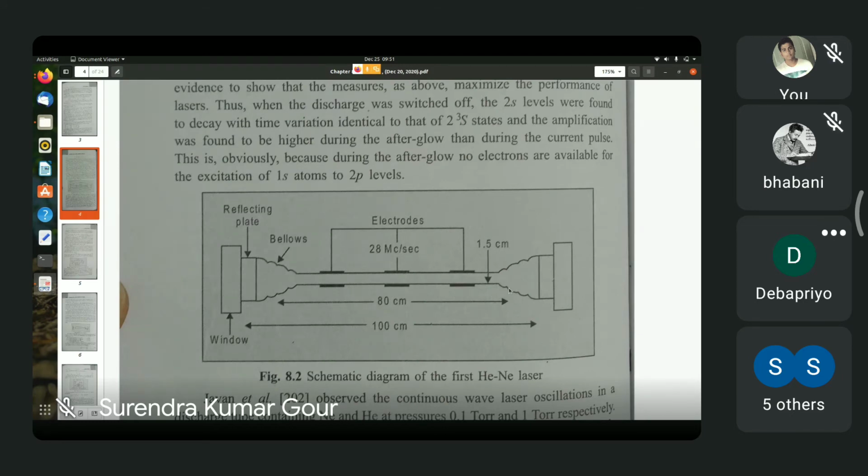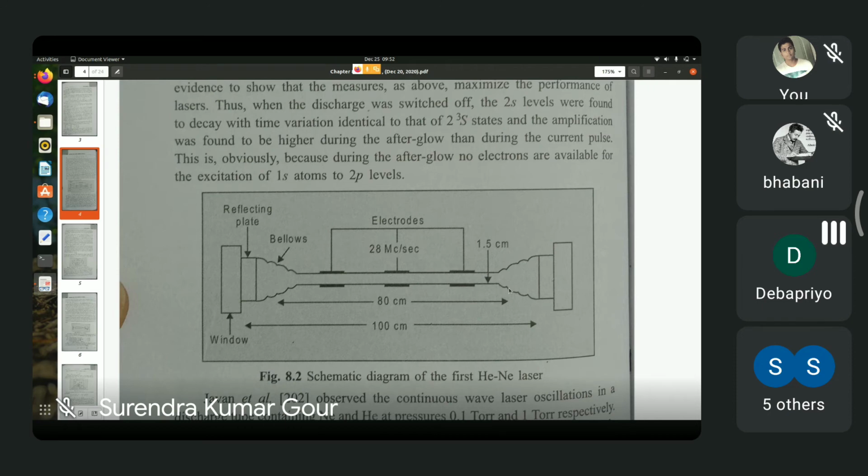Now, having already seen the energy level diagram of the helium neon laser system, you can see that laser radiations of many different wavelengths are producible. For example, in the transition from 3 small s to 3p levels, the laser radiation that you can have has wavelength of 3.39 micrometers.